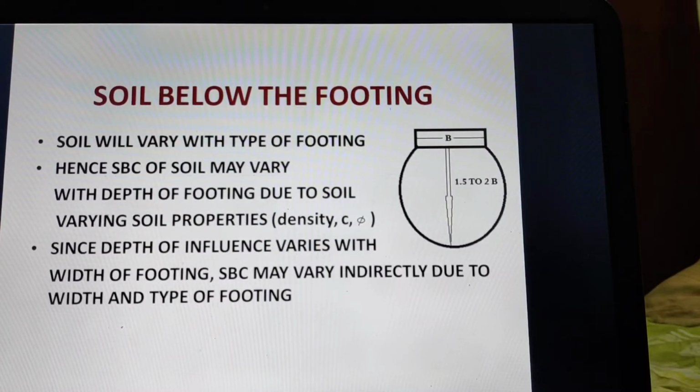So soil will vary with the type of footing. Also, the bearing capacity of soil will vary with the type of footing. Hence, bearing capacity of soil may vary with depth of footing due to varying soil properties, that is density, cohesion and friction value in itself. And since depth of influence varies with width of footing, SBC may vary indirectly due to width also, and type of footing also. So these three parameters are there where the bearing capacity of soil will vary according to width, depth and type of footing.